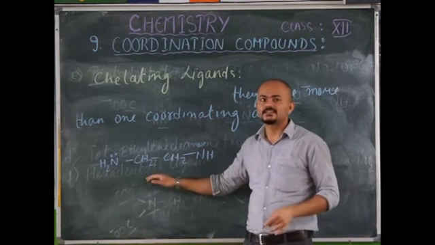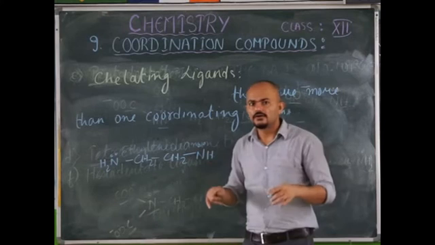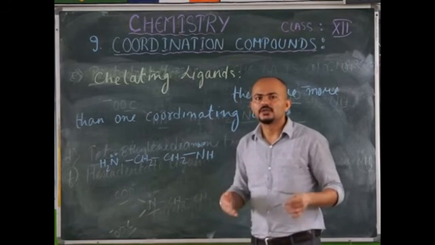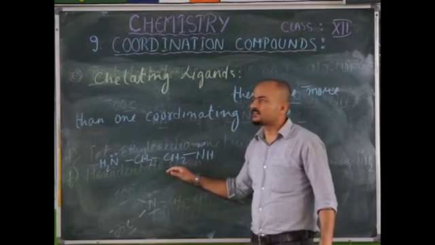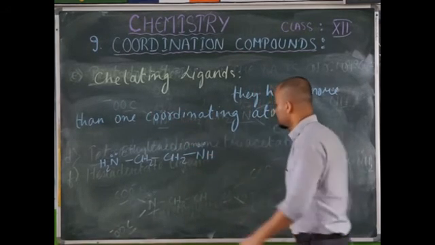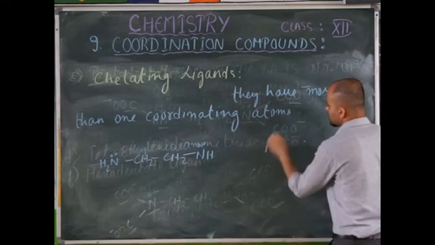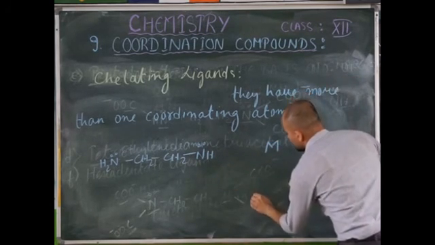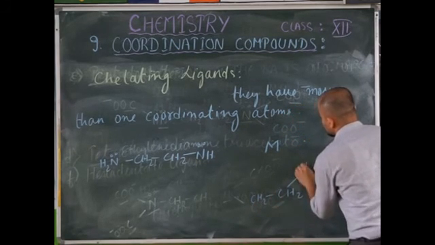And if these ligands form a 5-membered or a 6-membered ring with a central metal atom or ion, then those ligands would be known as what? Chelating ligands.